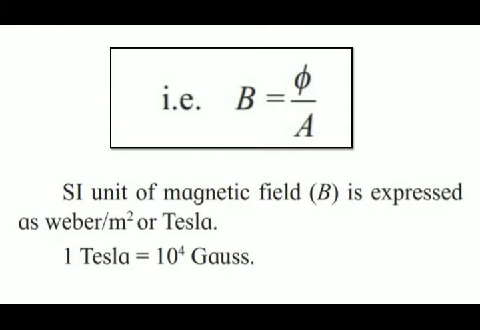We have studied the introduction part of magnetism, that is the introduction part of this chapter, and we have studied the magnetic lines of force and magnetic field. So how are you going to define a magnetic field? That is the flux per unit area. This is defined as the magnetic field or magnetic strength. Fine, so magnetic field is the flux upon area. So let's stop here.